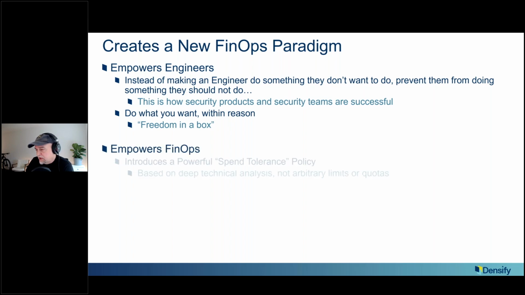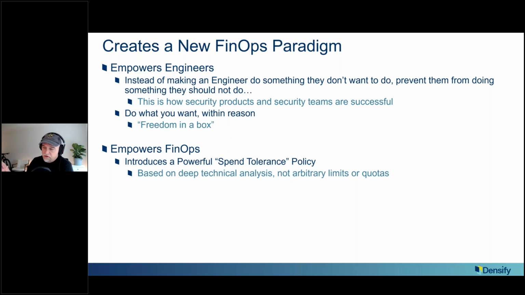And from a FinOps perspective, that powerful policy, it's not just an arbitrary limit. It's not don't spend more than $1,000. It's all doing deep technical analysis to say there is technically a better option that is viable, and everything's relative to that. So we're not saying don't deploy, we're just saying deploy on the most efficient thing possible, as opposed to having some arbitrary spend limit that's going to stop you from deploying. That doesn't make much sense.